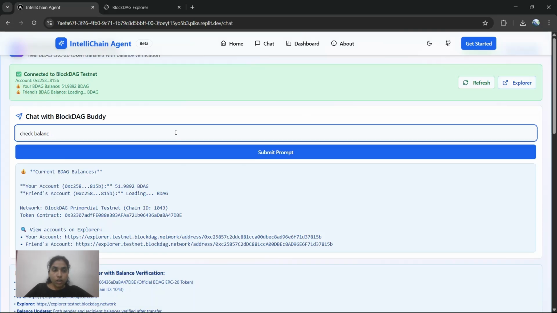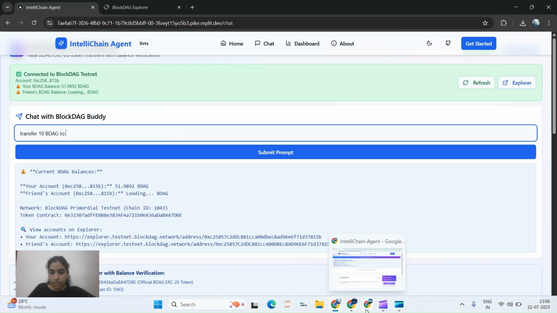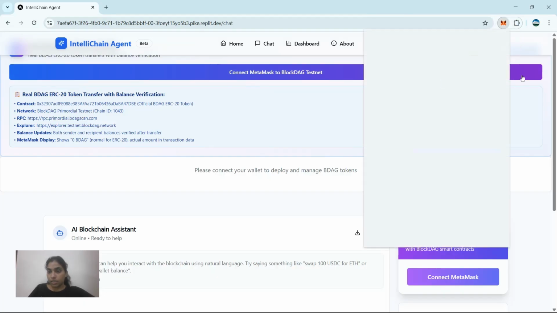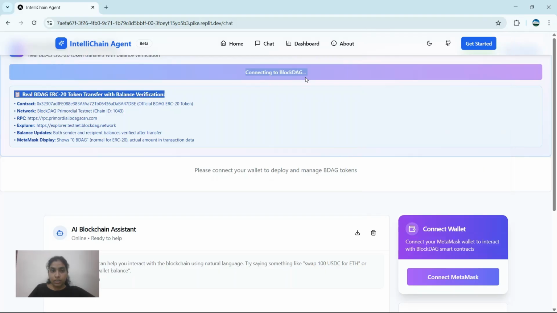We also have features like, let me say, transfer 10 BDAG to. I actually have another account in another browser. This is my other MetaMask account. Let me connect it.